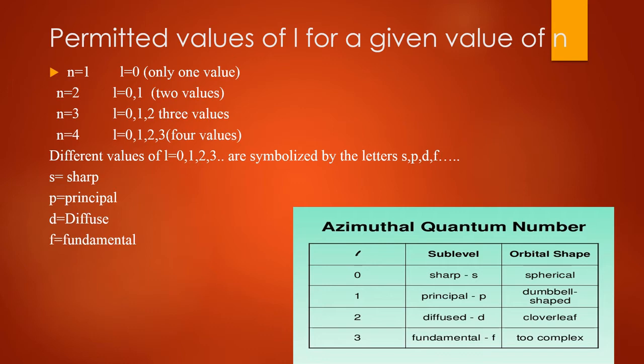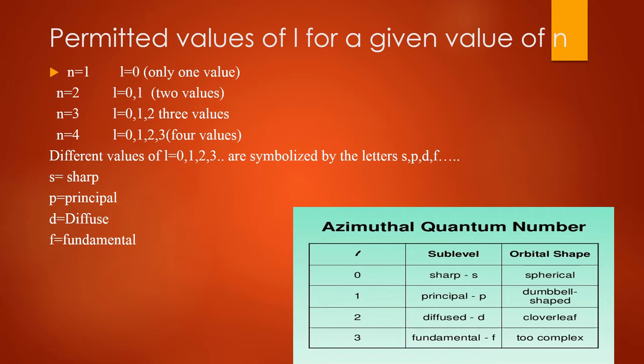If n is equal to 2, there are two values, 0 and 1: 0 for the s subshell and 1 for the p subshell. Two values are permitted. If n is equal to 3, then l is equal to 0, 1, 2: 0 for s, 1 for p and 2 for d subshell. If n is equal to 4, then l is equal to 0, 1, 2, 3: 0 for s, 1 for p, 2 for d and 3 for f subshell. So here 4 values are permitted.